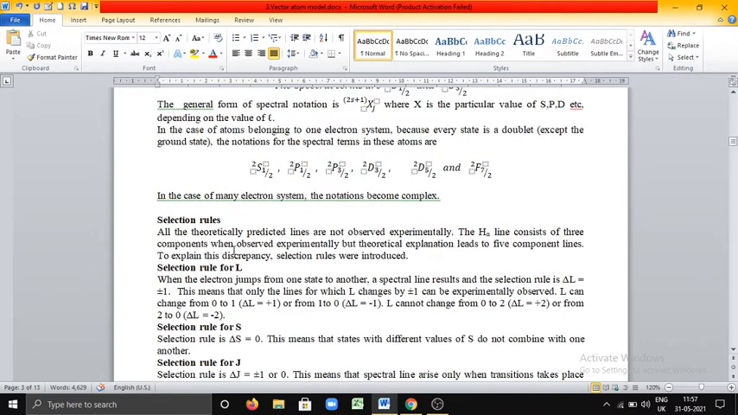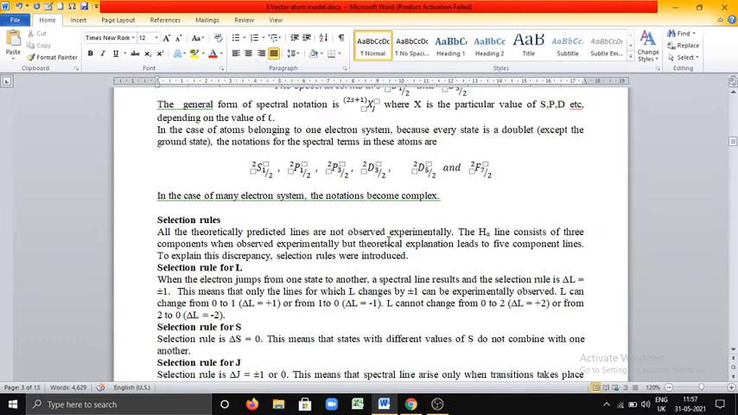Now, let us see what selection rules are. When do we use selection rules? See here, the theoretically predicted values and experimentally observed values are not the same. They are not identical. To explain this, we can see an example.